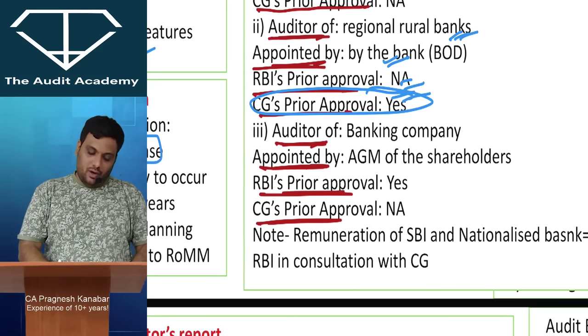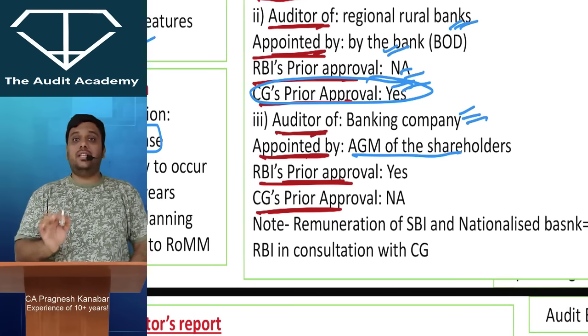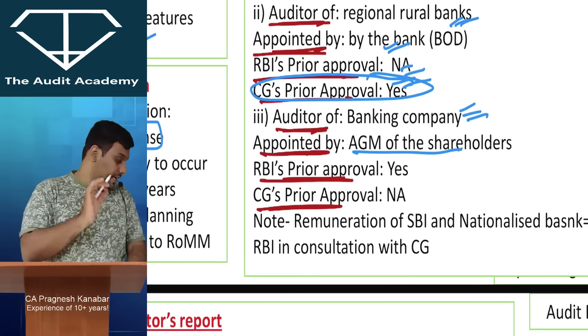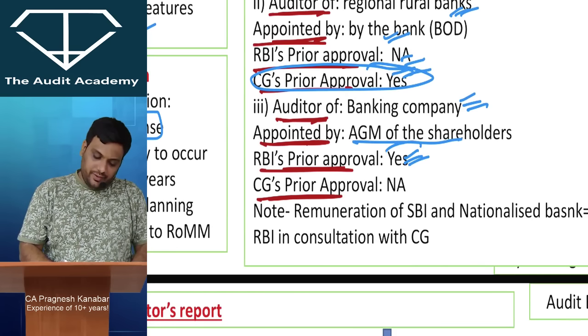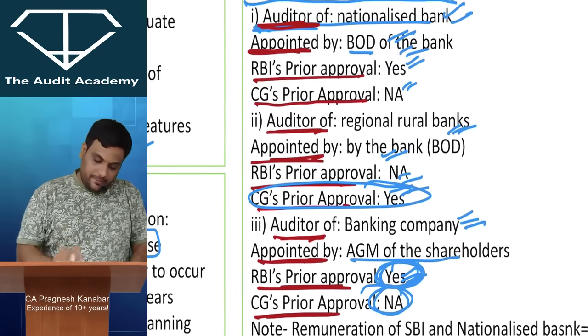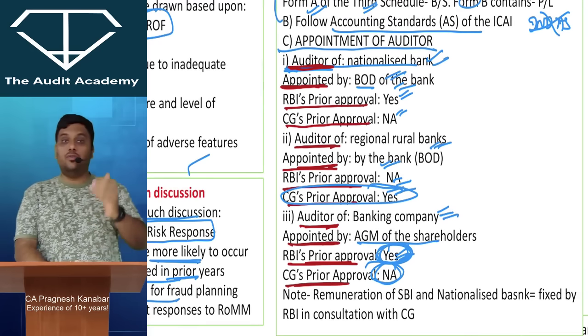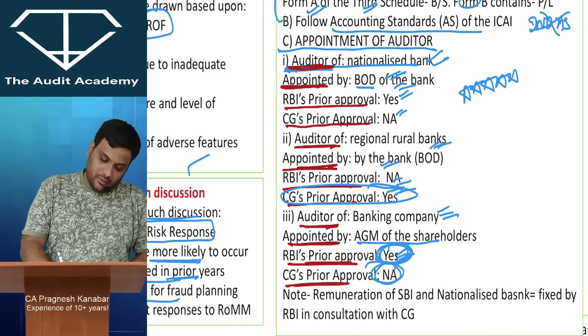Alright. Auditor of banking company, generally all the banks, appointed by AGM of the shareholders. RBI's prior approval required, yes. Central government's prior approval required, no, not applicable. Alright. So please be careful. This is something that you will have to learn by heart. I repeat, you will have to memorize this.